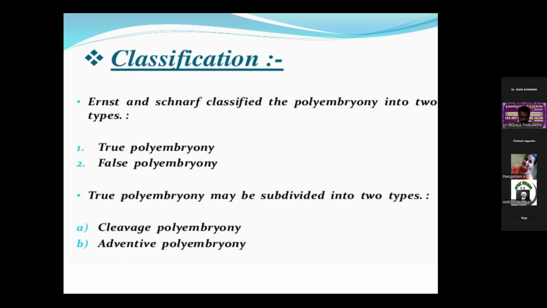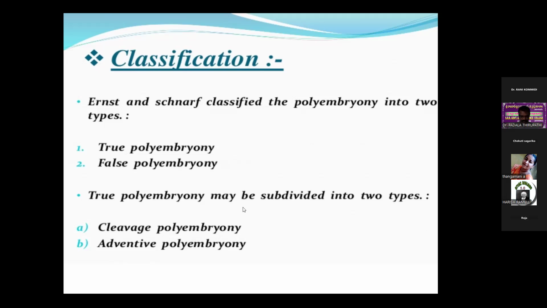Gustafsson said false polyembryony should be restricted to those cases only where two or more nuclei, each with its own embryo sac, fuse at an early stage.